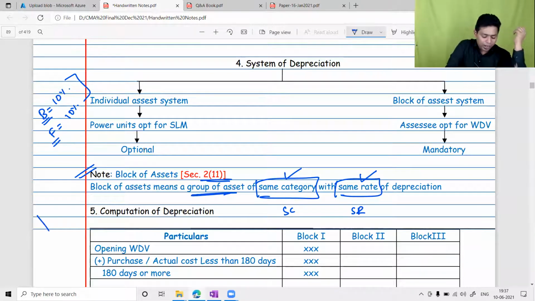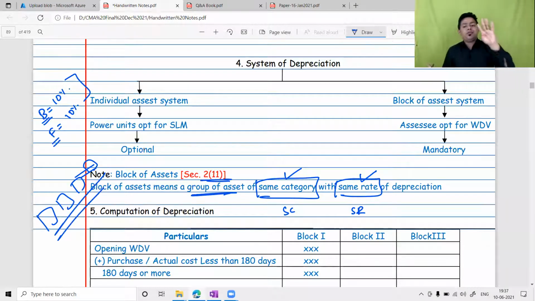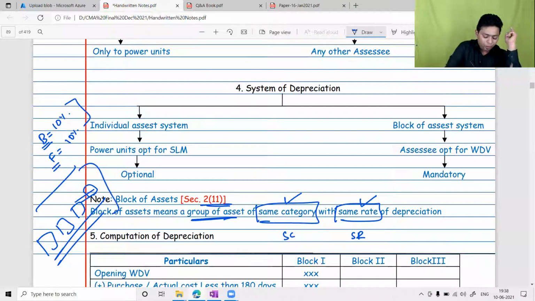Suppose I have four buildings: building 1, building 2, building 3, building 4. Obviously, I'm not going to compute depreciation four times. I will compute depreciation only once on the whole value of the four buildings, because they are the same category and the same rate. Now, let me ask you another question.